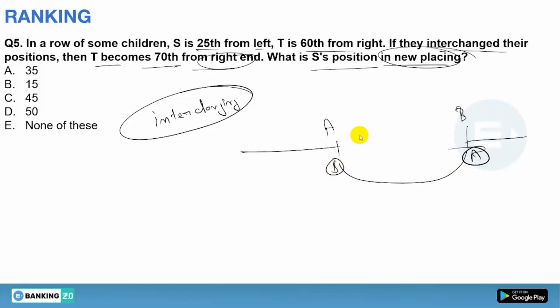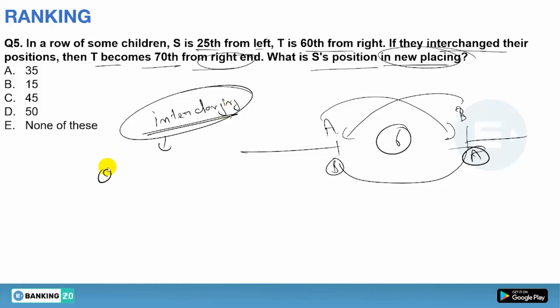Okay, now whenever there is an interchange, A and B will interchange with themselves. Suppose there were 6 steps before interchanging, so after interchanging there will be 6 steps, yes or no? So the steps A moves to interchange, the same steps B has taken to interchange, yes or no? Is it clear? So whenever there is a condition of interchanging, you have to see what is given in the question.